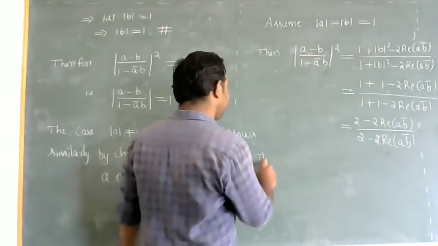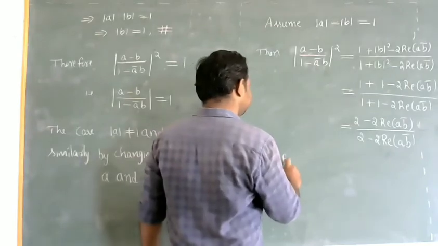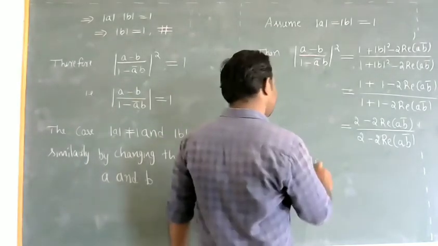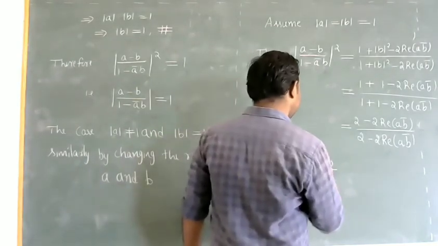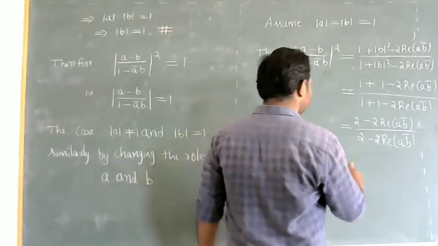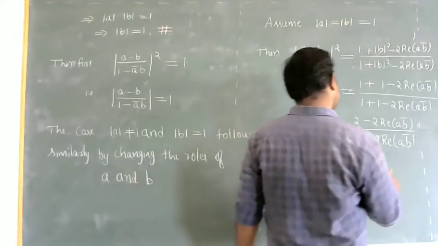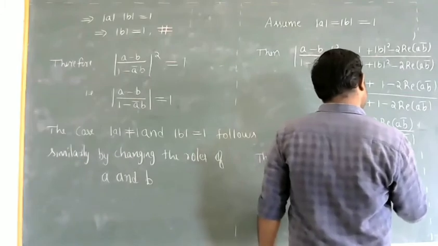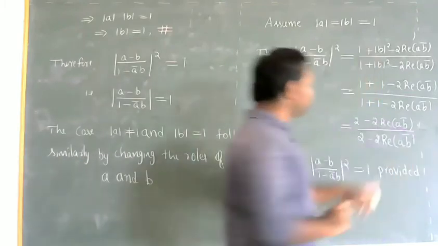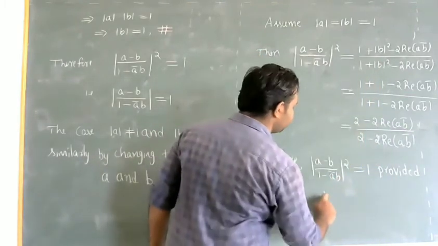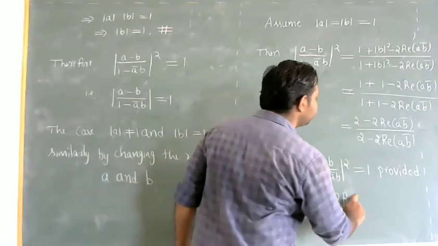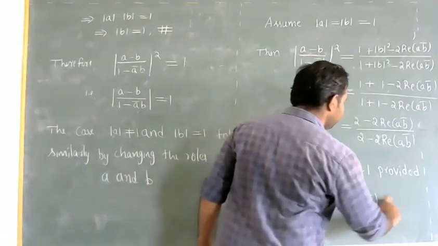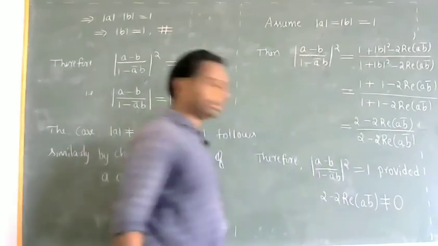Therefore modulus of a minus b by 1 minus a bar b whole square is 1 provided this number 2 minus 2 times real part of a b bar is non-zero.